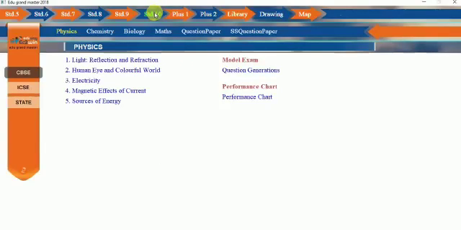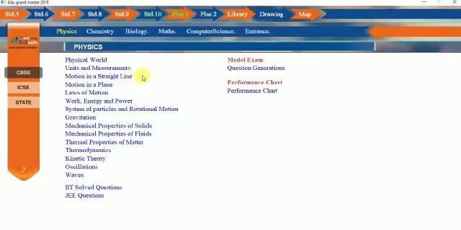It's available. One of the most beautiful things about this plus 1 plus 2 module is that each plus 1 plus 2 topic comes with IIT and JEE solved questions, performance chart, and question generation. What exactly is question generation? Suppose your kid studying in any class is learning a topic which you have seen in your school so many years back. Maybe you may not be remembering the topic properly. Now here you have an option to generate a question paper for your kid, wherein the answers are already known to you, and you can have an understanding whether your kid is following these topics in the right way.